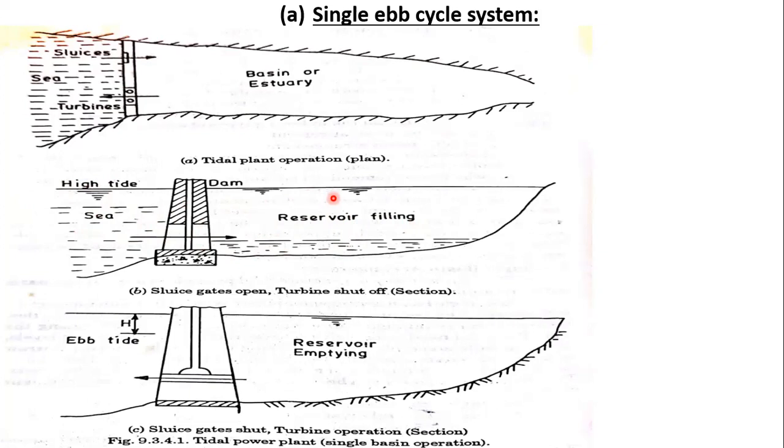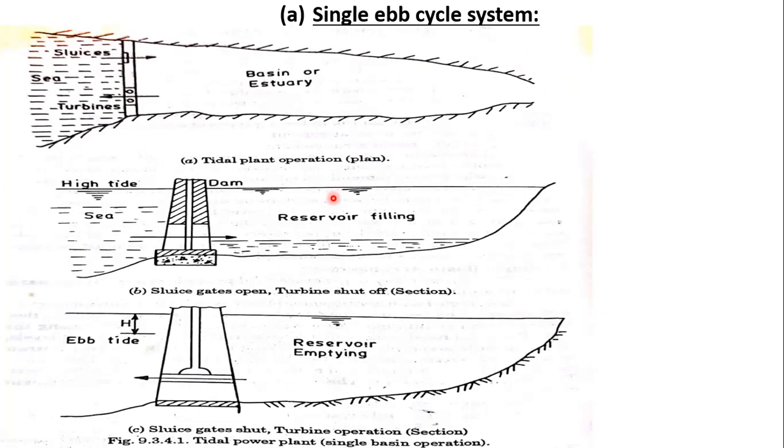Now when there is a difference between the full reservoir level and the falling tide level, the turbines will be started and they will work until the level rises in the next flood tide, and the falling reservoir level reduces to an effective head on the turbines.